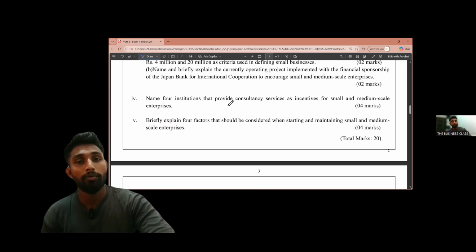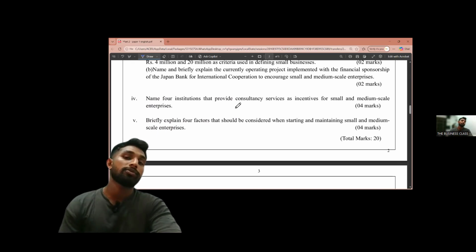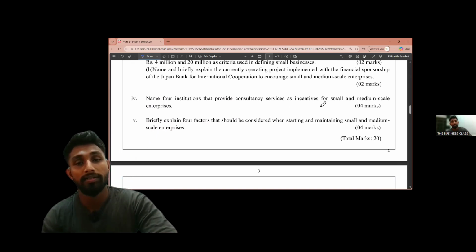Name 4 institutions that provide consultancy services as incentives for small and medium scale enterprises.